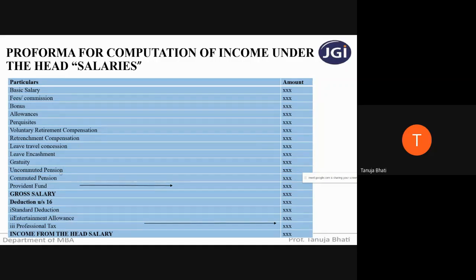And commuted pension means where he is receiving a lump sum amount, where the company is giving a lump sum amount as pension to the employee and not giving the pension in a periodic format. So it is said to be commuted pension. So remember, if any amount is received in lump sum as pension, it comes under commuted pension. And if it is received periodically, it is said to be uncommuted pension.